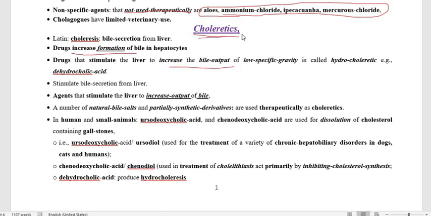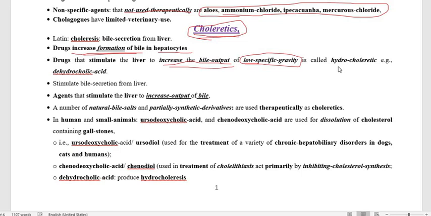Hydrocholaretics are the drugs which stimulate the hepatocyte to increase the formation of bile secretion, and therefore increase the bile output, and the bile possesses low specific gravity. So the only difference between cholaretics and hydrocholaretics is that the bile in hydrocholaretics possesses low specific gravity.